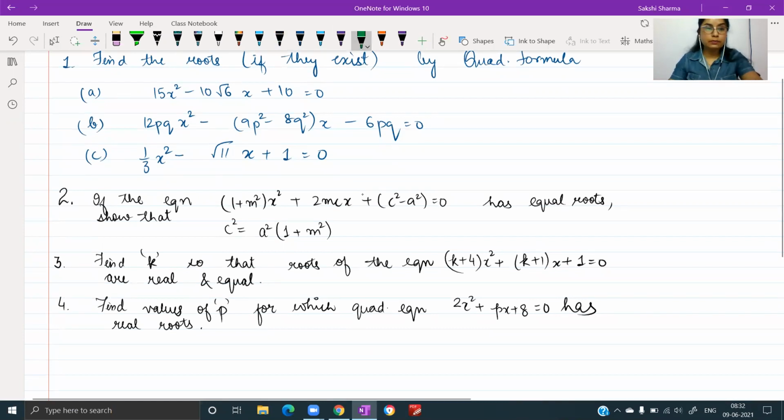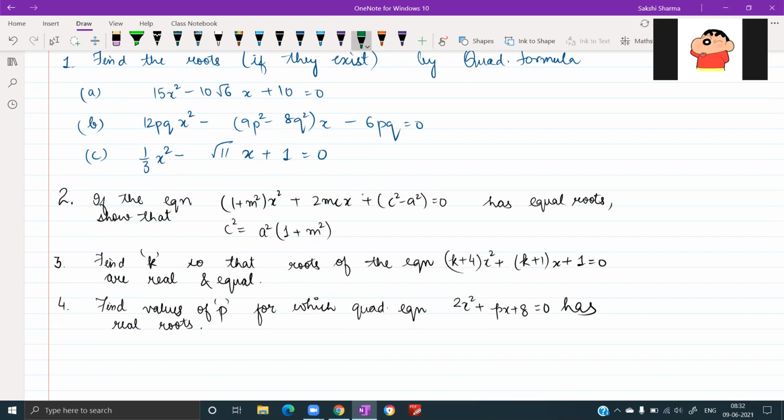Anyone who has solved the first part? Root 6 by 3. Yes, ma'am. Root 6 by 3, equal roots? Yes, ma'am. Root 6 by 3, root 6 by 3.